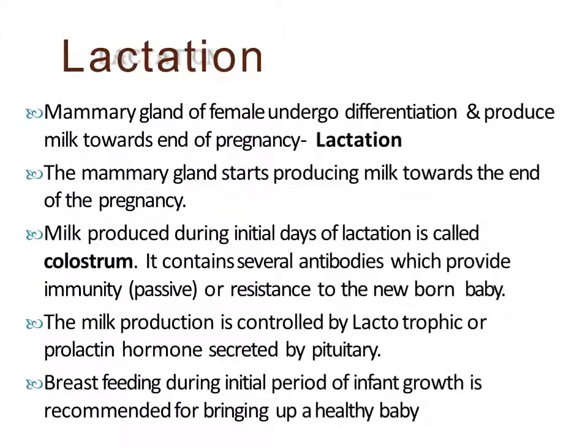Okay, now once the baby is delivered, then the last process comes, that is called lactation. So the mammary glands also undergo certain development during pregnancy. Now this is under the influence of hormones called HPL, human placental lactogen, and progesterone also. They start producing milk towards the end of pregnancy, and this process is called lactation.